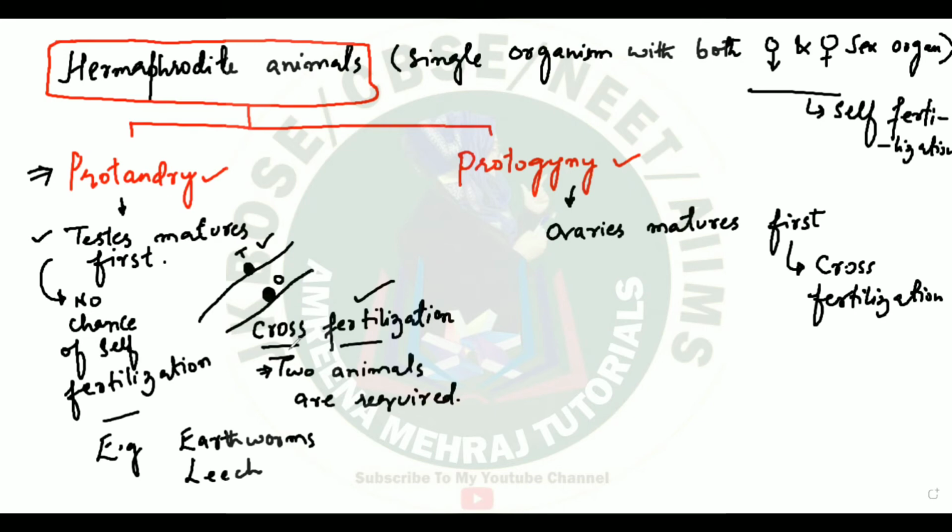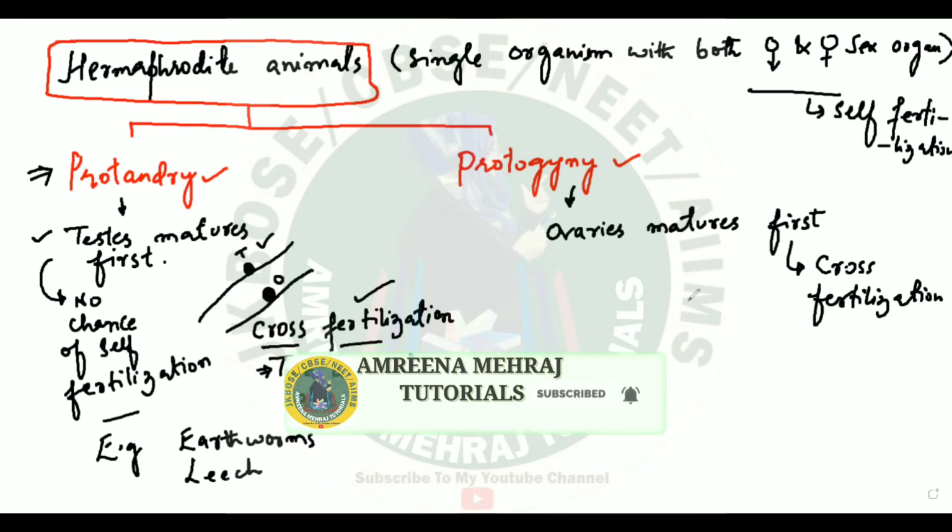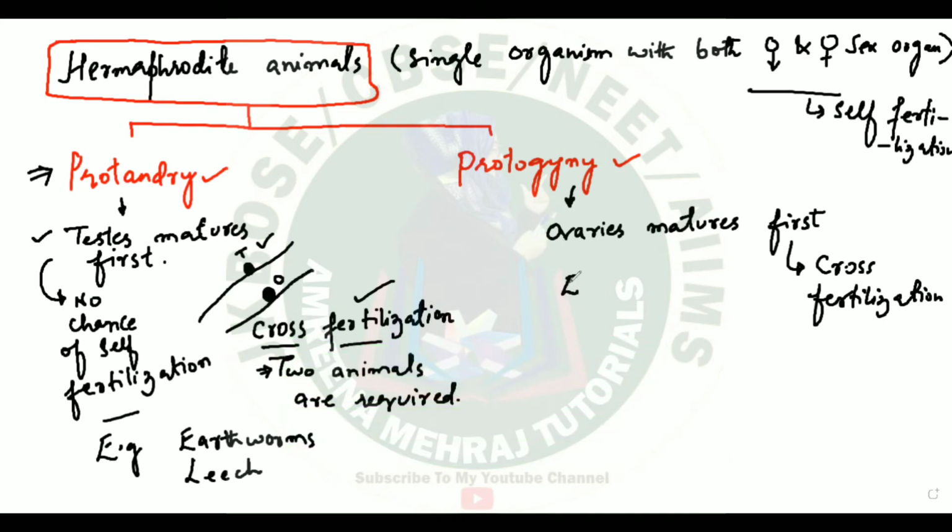But why do they go for cross-fertilization? The reason is they are protandrous. Let me give you an example of protogyny. I hope you understood that protogyny is the case where the ovaries mature first and the testes are not developed yet. Obviously, the organism has to prefer cross-fertilization. The animal which shows this is the sea squirt, Herdmania.